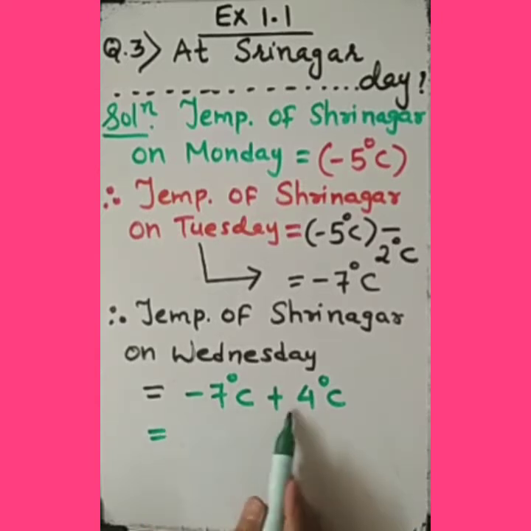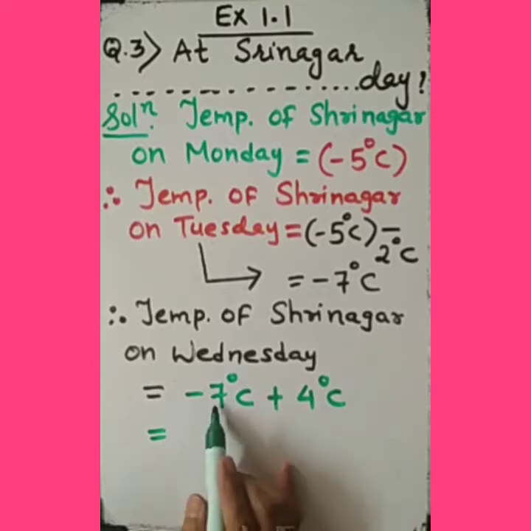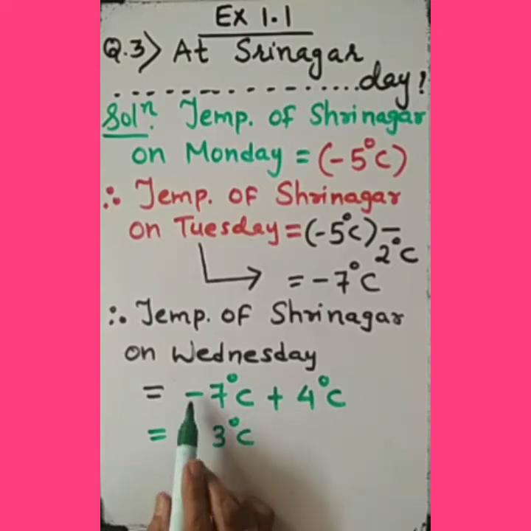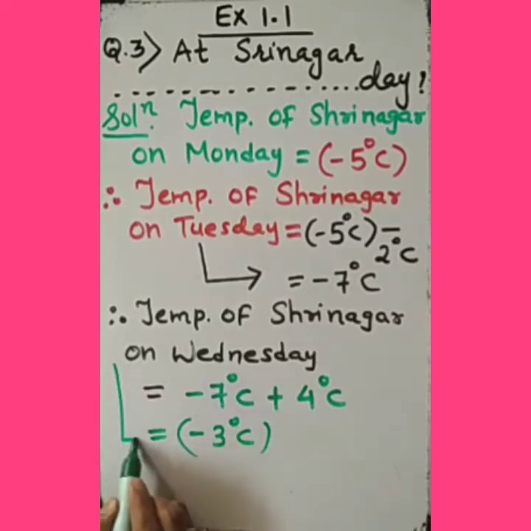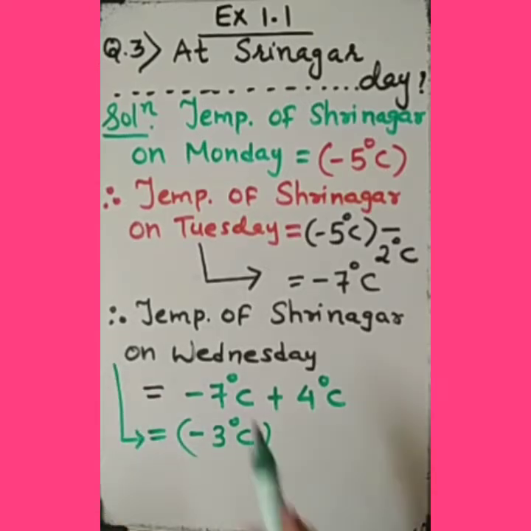Opposite signs, subtraction. So 7 minus 4 gives the result 3 degrees. And the bigger number is 7, its sign is negative. So the answer is in minus. So this is the solution for the second part. Therefore, the temperature of Srinagar on Wednesday will be minus 3 degrees Celsius.